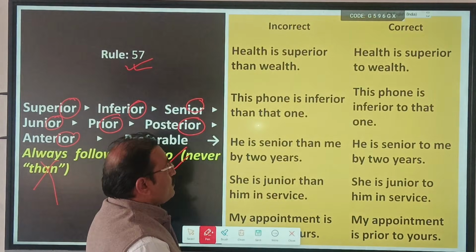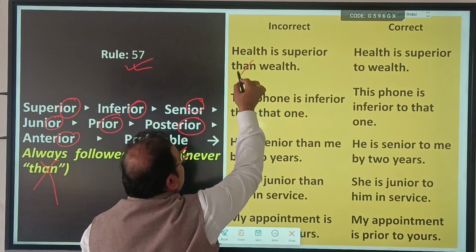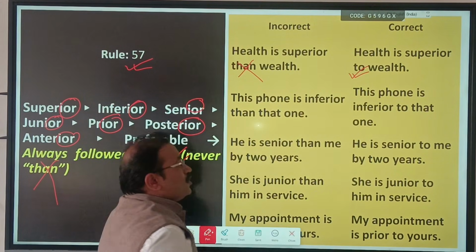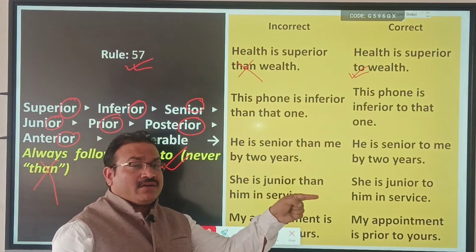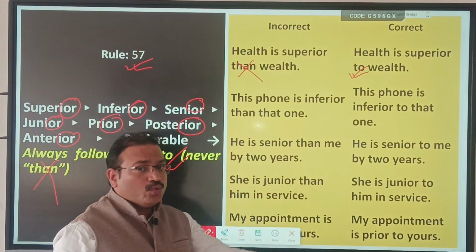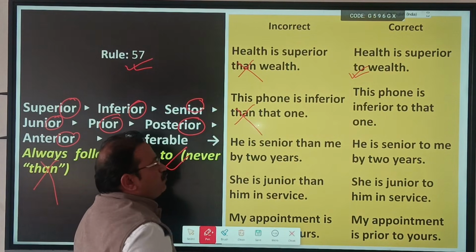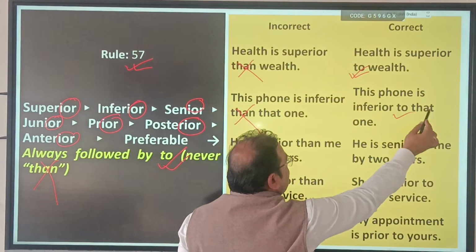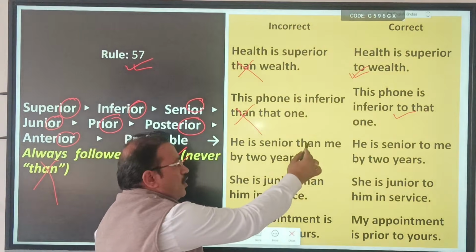So let's understand this with examples. Health is superior than wealth. Wrong. What is the right one? Health is superior to wealth. Why? Because an IOR adjective is followed by to. The phone is inferior than that one. This phone is inferior to that one is correct. He is senior than, wrong.